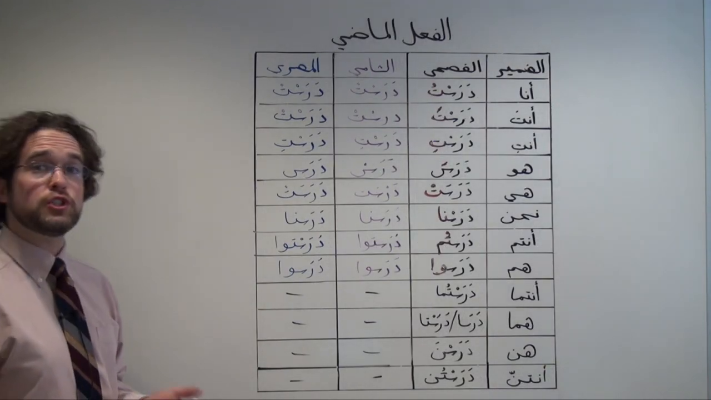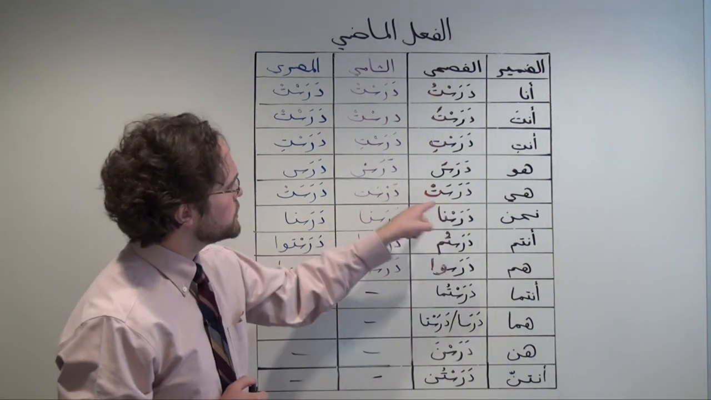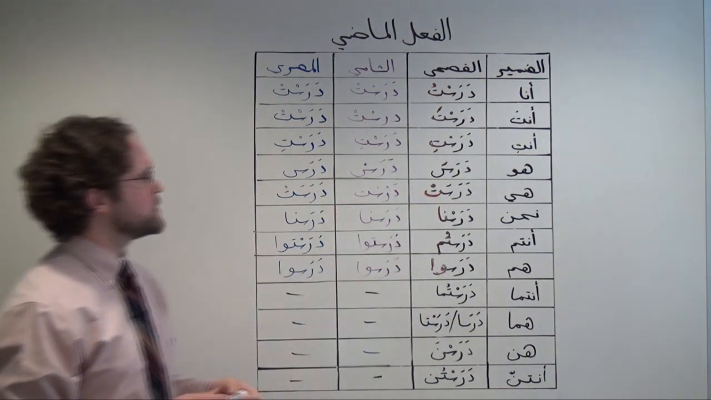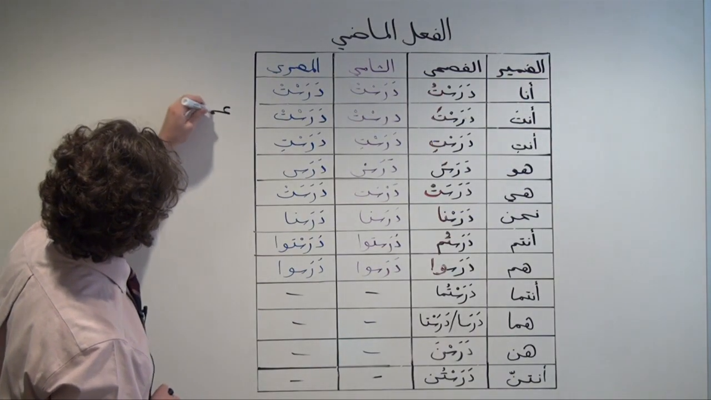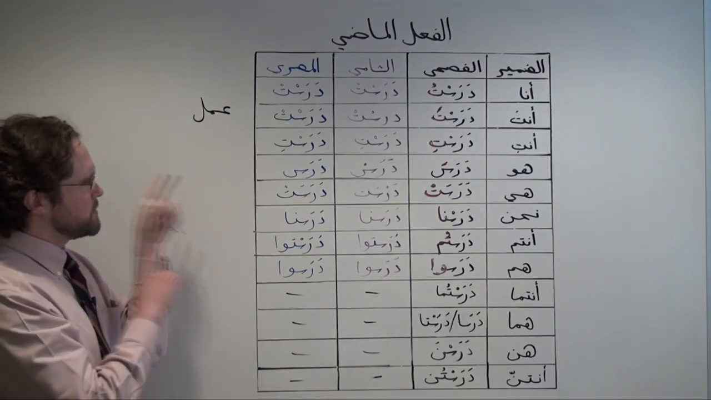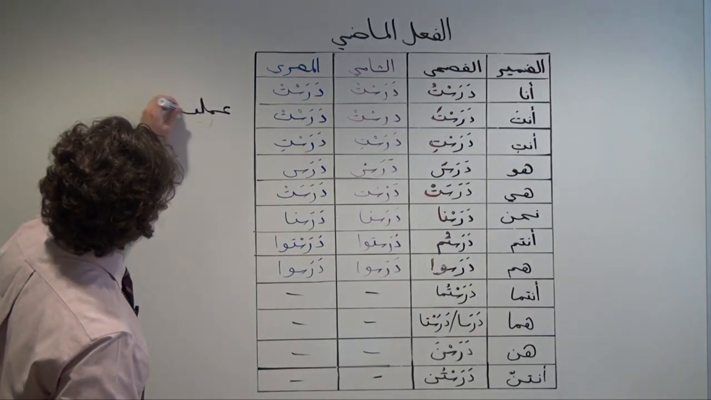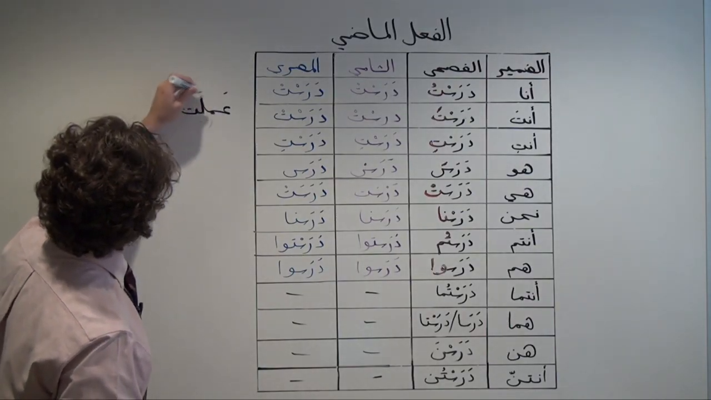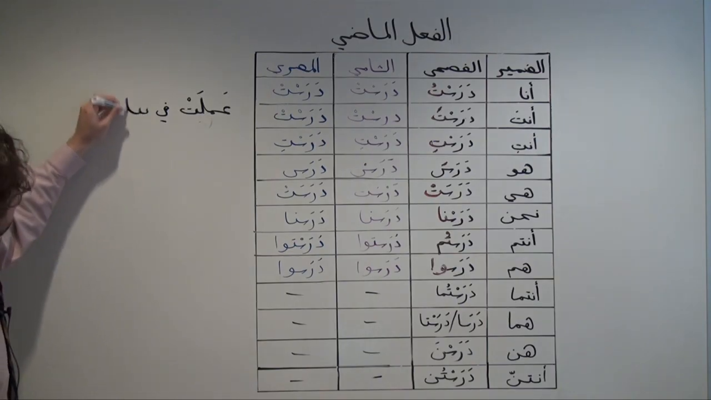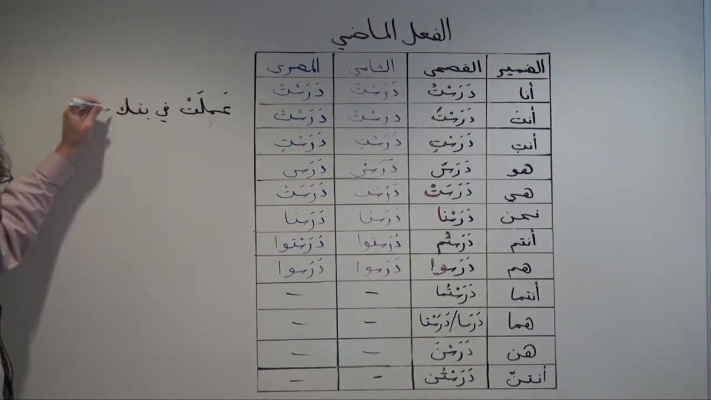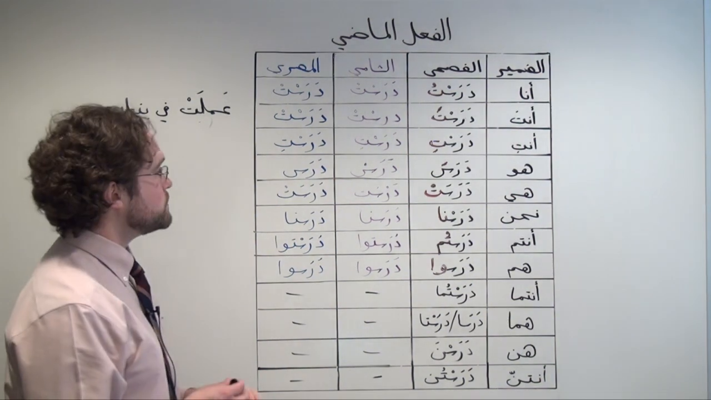If we wanted to say, for example, she worked in a bank. She, hiya, we're going to take a look and see what changes. So we see that we have that ta with a sukun. So we're going to take the stem of that verb to work, amala, and add the extra to make it about her, about she. Amalat fi bank.